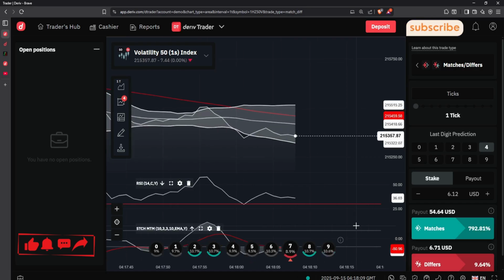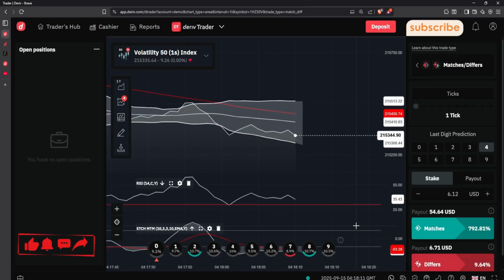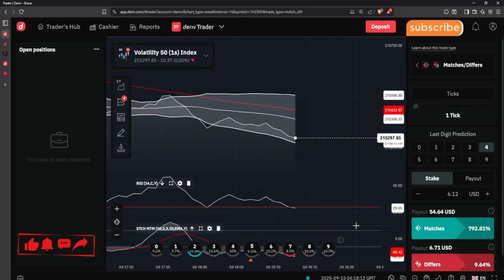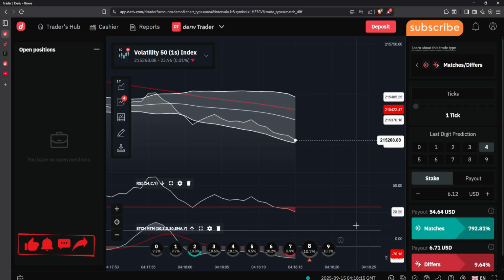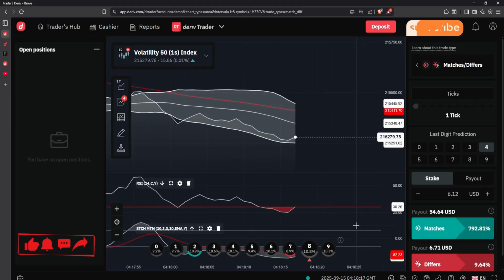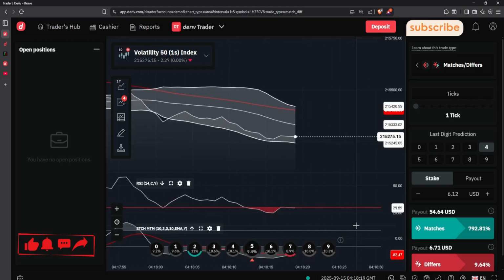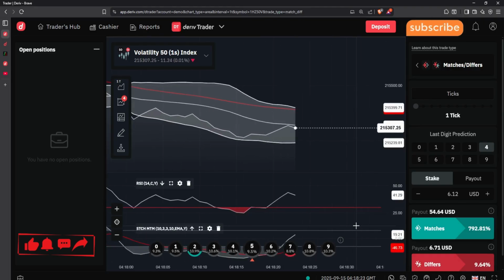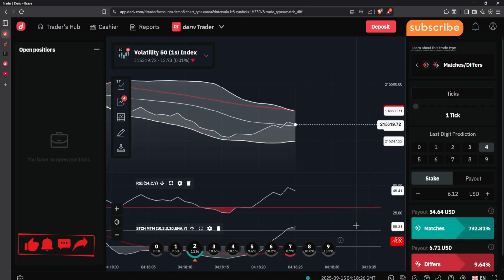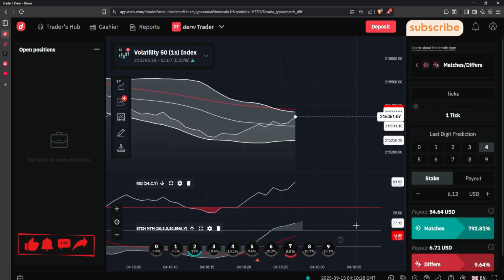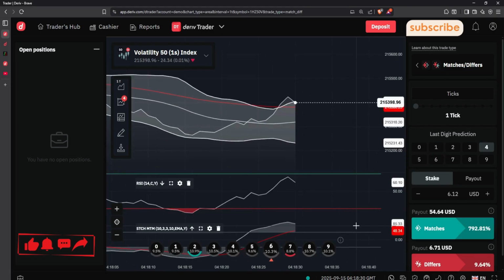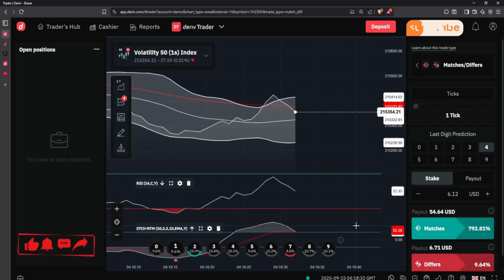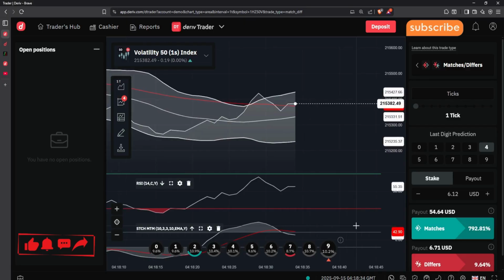The main reason for this is because the numbers near the green circle, or near the green percentage, end up being predicted. So if the number with the least percentage, the number with the red circle or the red percentage, is near the green circle, it will end up being predicted. And again, one loss in differs is a killer. It will end up messing you badly, and that is something you don't want. So be careful with differs.